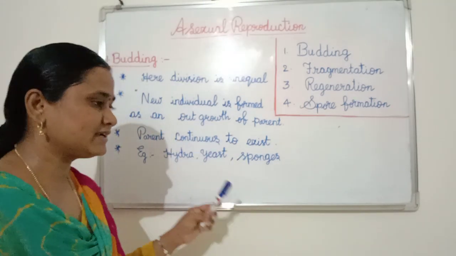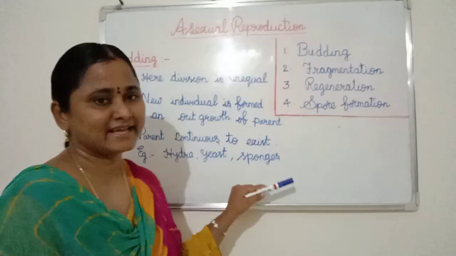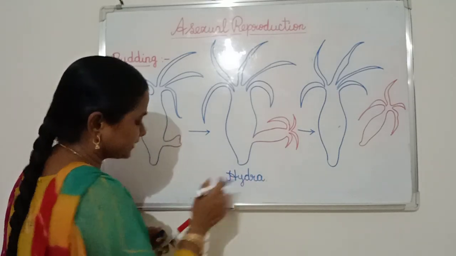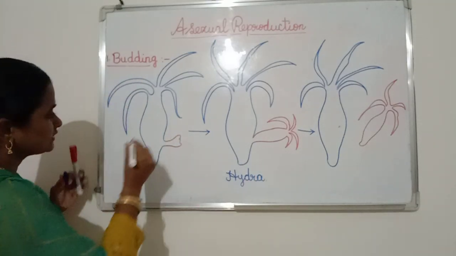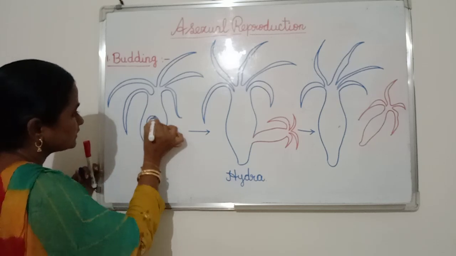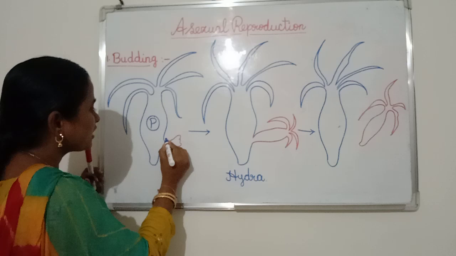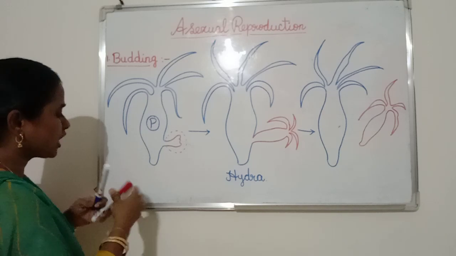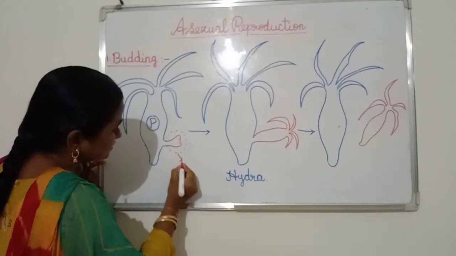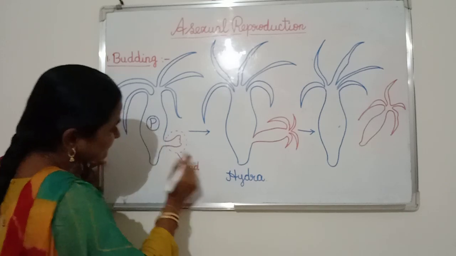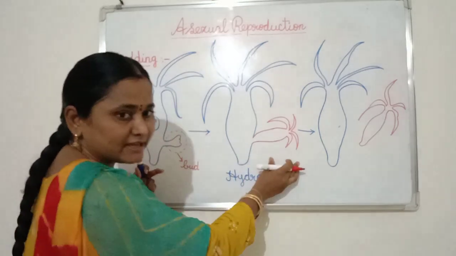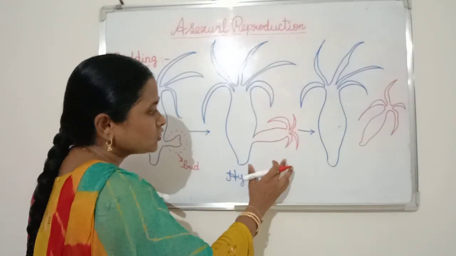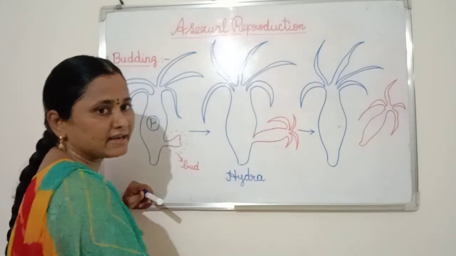Now I am going to explain the budding process with the help of these examples. Students, here this is hydra. In this hydra, this is the parent cell. In the parent cell, a small outgrowth will develop like this. This small outgrowth we call a bud. This bud gradually develops and finally it separates from the parent cell. Like this, the budding process takes place in hydra.